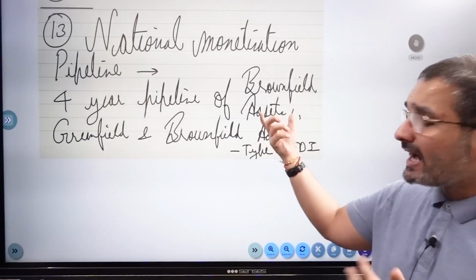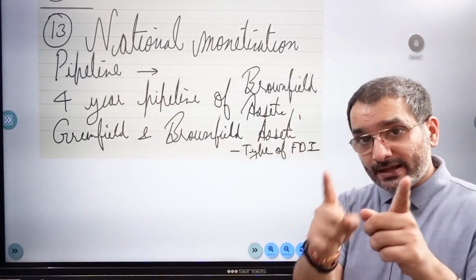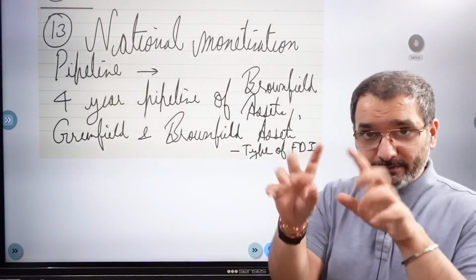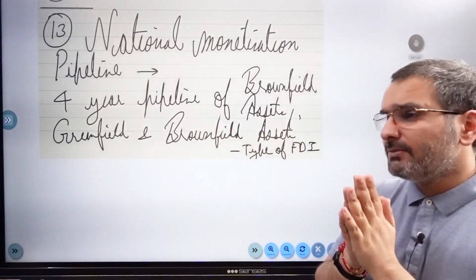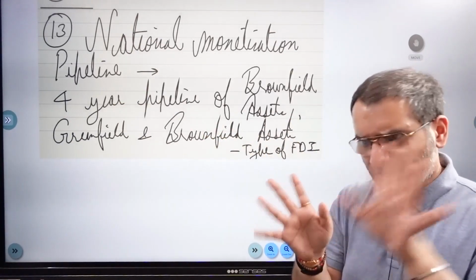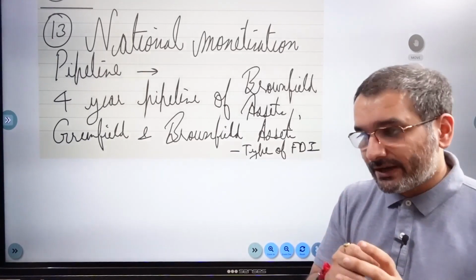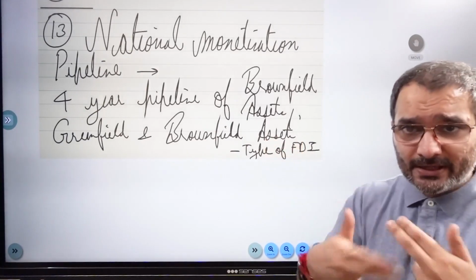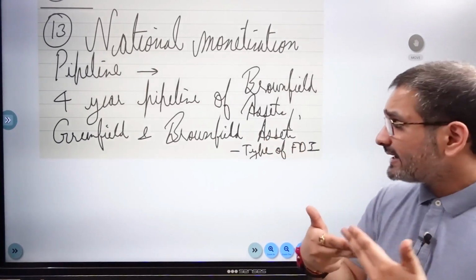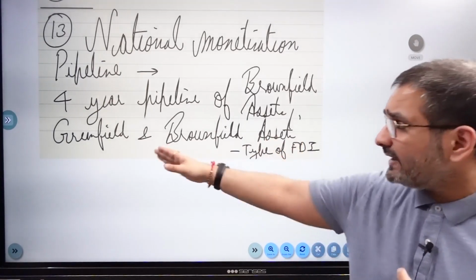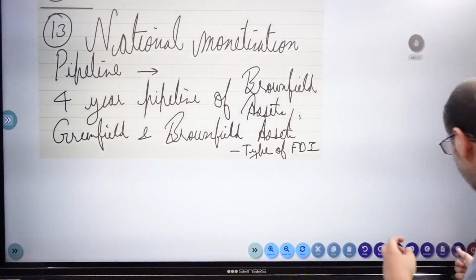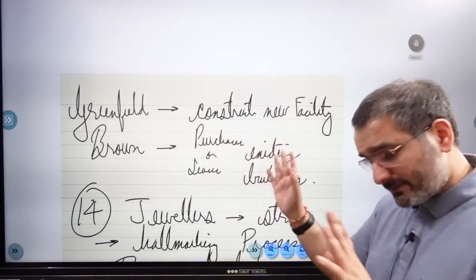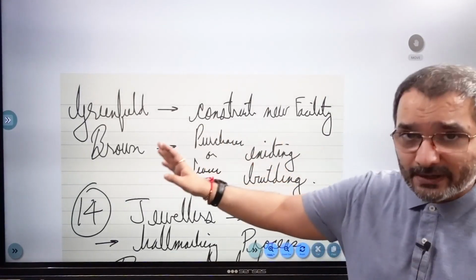So presume they ask you what brownfield assets are, like in the DU LLB 2020 I believe they asked you about the Blue Flag beaches, right, which was again covered in the earlier mock test. So this is how the examiner thinks: what are these brownfield assets? Greenfield and brownfield assets are types of foreign direct investment. Brownfield investments and brownfield assets are types of FDIs.